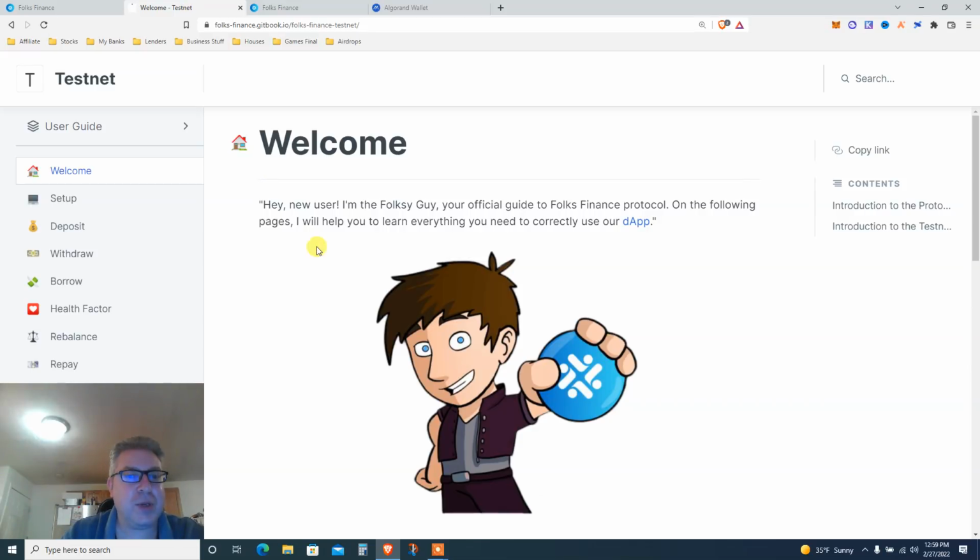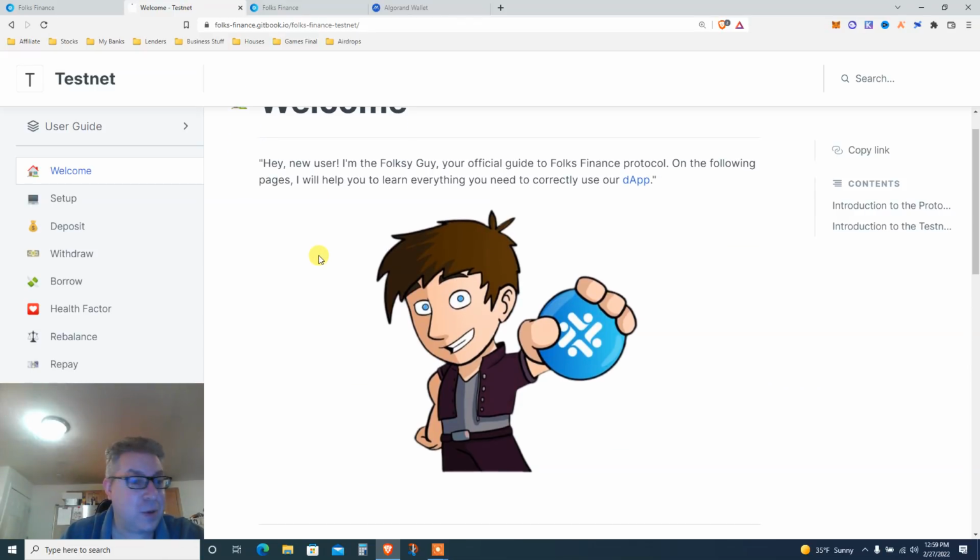So we are doing this one. Look at this nice logo. I like it. Another Compound-like protocol. I don't know if it's a fork, but it's similar. Same thing. Borrow, lend.